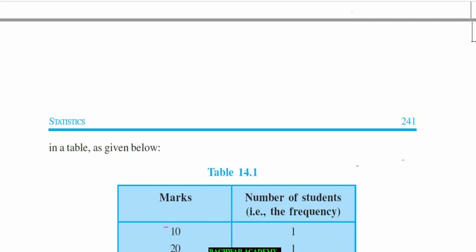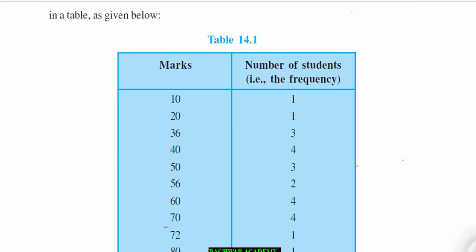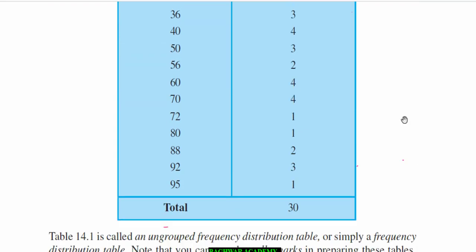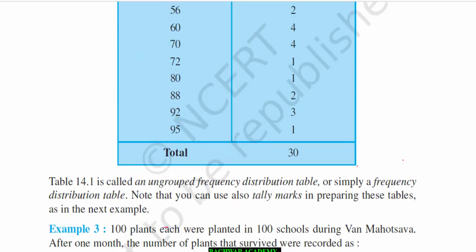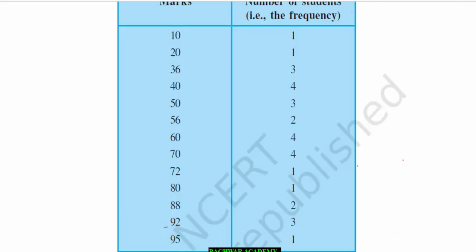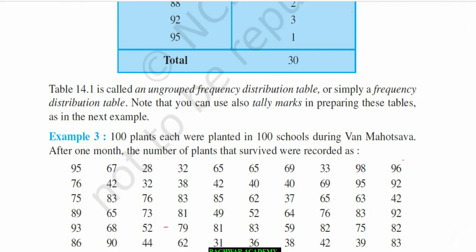Then you see, if it is shown in a table, how will it be shown. Marks obtained, or observation you can say, and the number of students, or the frequency. 10 is one time, 20 is one time, and other numbers are there in that way. In that way, in tabular form, that can be shown. What we have got in 14.1 is called an ungrouped frequency distribution table, or simply a frequency distribution table, that you need to remember, ungrouped.